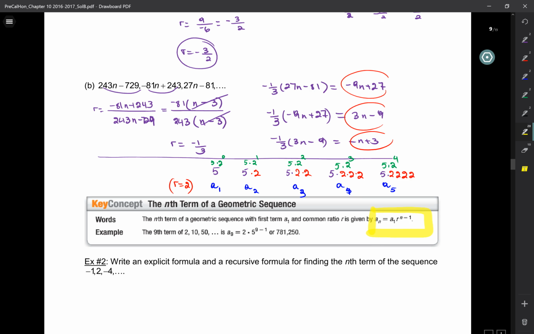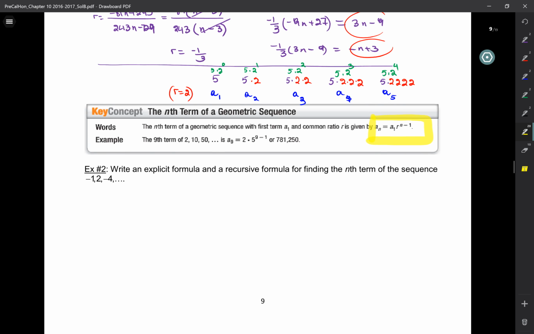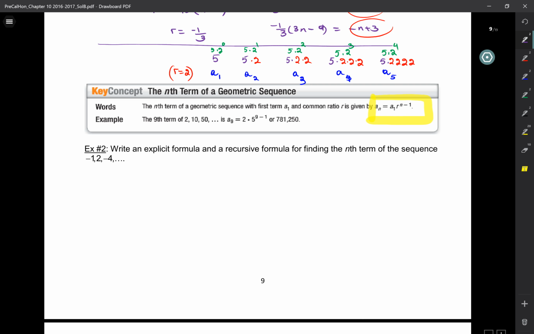Suppose I wanted to get A57, the 57th term. I would take the first one, 5, times 2 to the power of, how many for the 57th term? 56. Multiply it by 2, 56 times. So let's write an explicit formula for this.